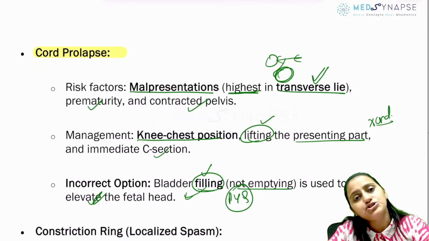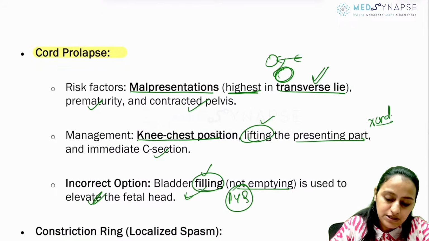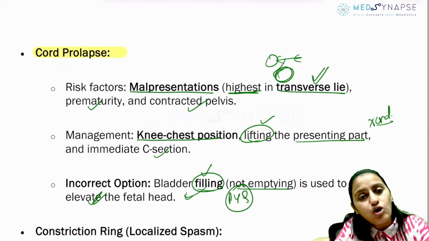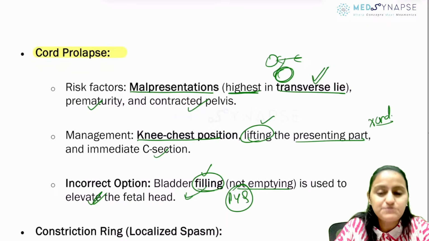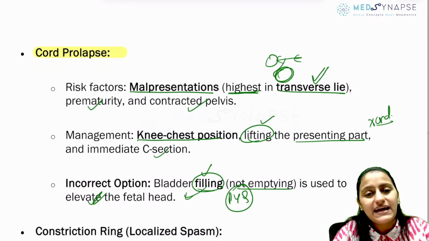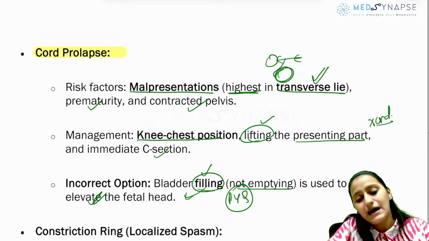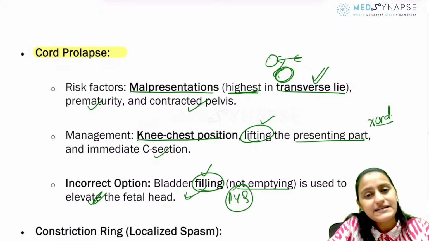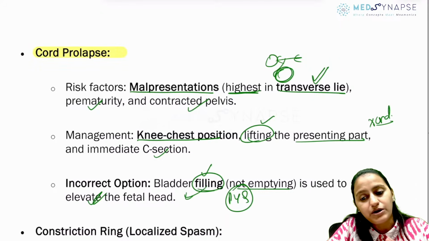That's a previously asked question. Do not manipulate the cord itself. Give knee chest position, again not allowing the fetal head to compress the cord. Elevate the presenting part. Fill the bladder, not empty the bladder. Okay? And transverse lie is a very, very important risk factor.